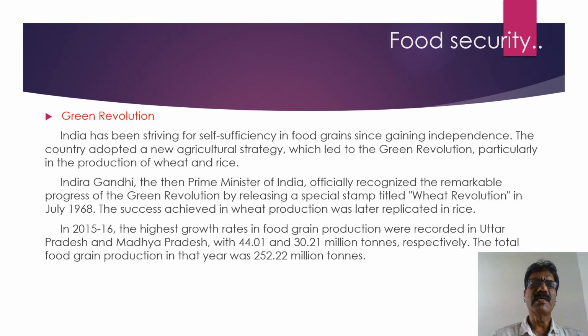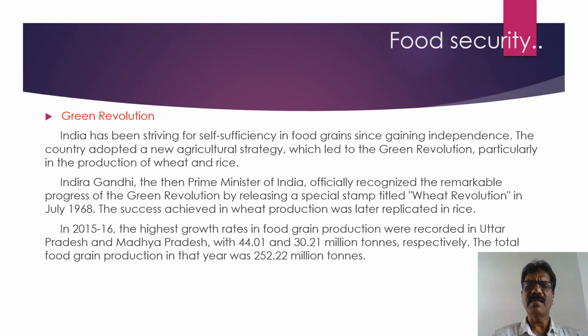Now we come to the topic Green Revolution. India has been striving for self-sufficiency in food grains since gaining independence. The country adopted a new agricultural strategy which led to the Green Revolution, particularly in the production of wheat and rice. Indira Gandhi, the then Prime Minister of India, officially recognized the remarkable progress of the Green Revolution by releasing a special stamp titled Wheat Revolution in July 1968.